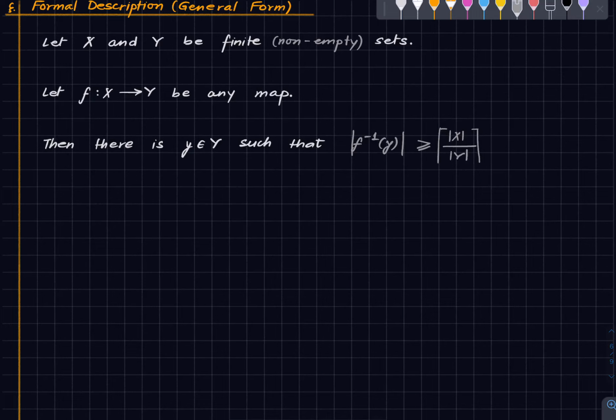So let me make it neater. Yeah. So that's the theorem.